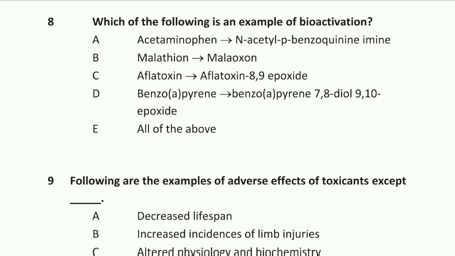Acetaminophen converting to N-acetyl-p-benzoquinone imine, malathion to malaoxon, aflatoxin 8,9-epoxide, and benzopyrene 7,8-diol 9,10-epoxide. Option E is right. All of these are examples of bioactivation.